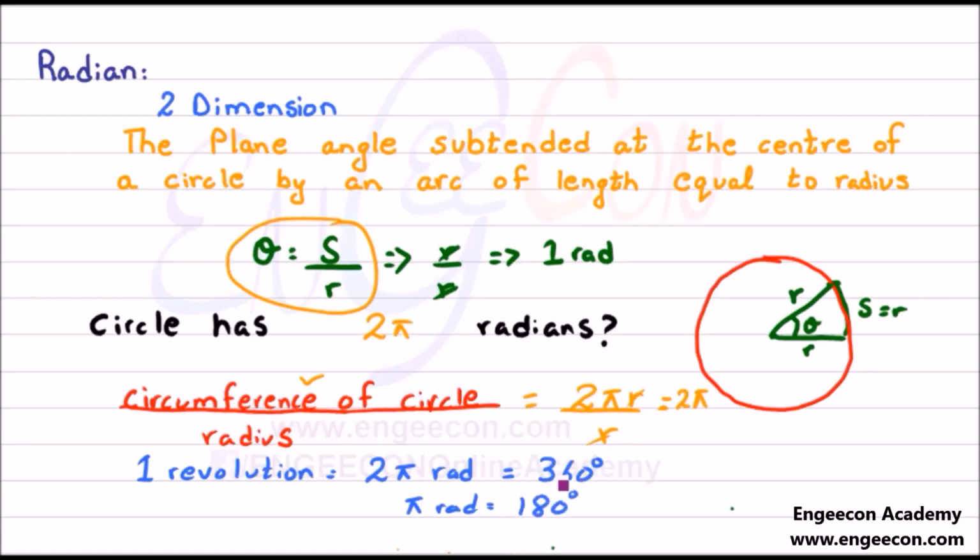So here we have two relations: 2 pi radian in degrees and pi radian in degrees. If we want to find a relationship between a radian and a degree, then we can write 1 radian is equal to 180 degrees divided by pi. And as we know that pi is equal to 3.14, 1 radian is equal to 57.3 degrees. Memorize all the points mentioned on this page. Usually they come directly in the entrance examination.